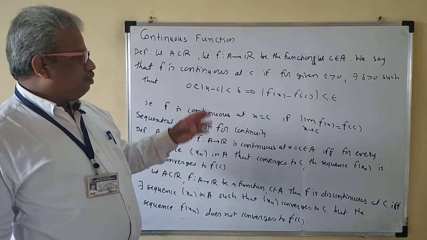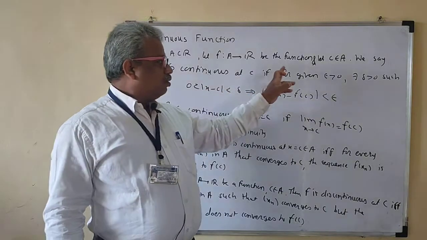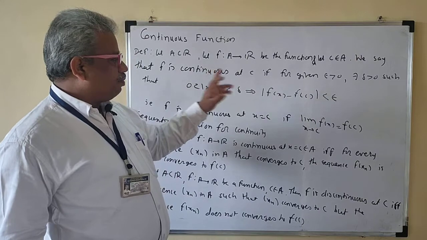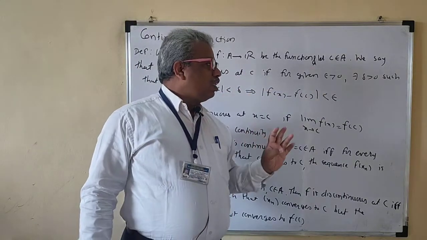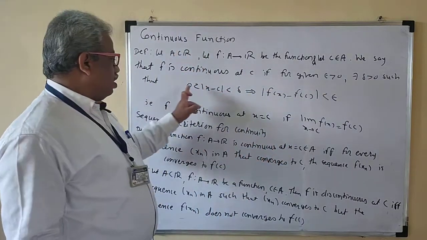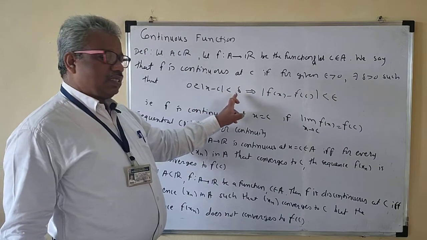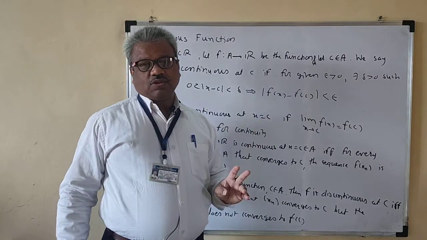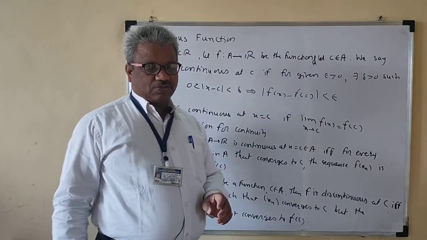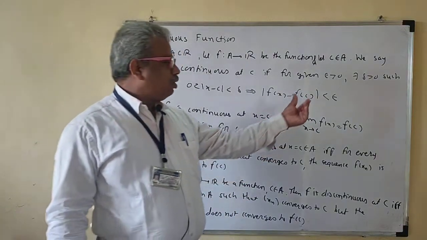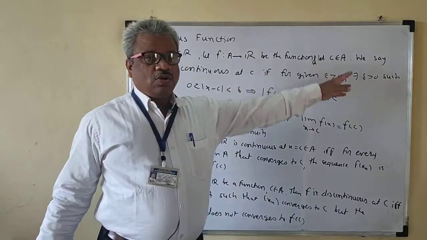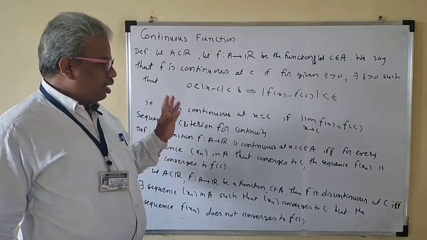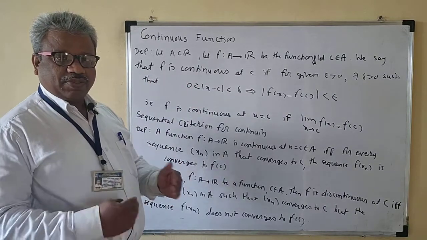For the limit, what we write is: we say that n is the limit of the function f if for given epsilon greater than 0 there exists delta greater than 0 such that 0 less than mod of x minus c less than delta implies that mod of f of x minus n is less than epsilon. That is the definition of the limit. We are familiar with this one. So instead of n you have to write only f of c, and then we say that f is continuous at c. Okay, so this is the same as the definition of the limit.